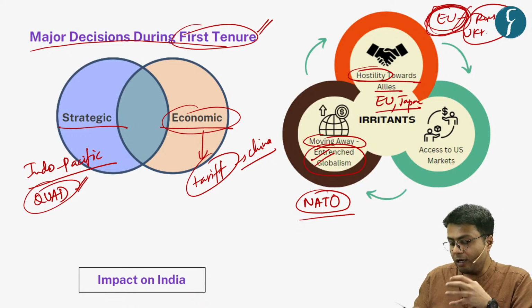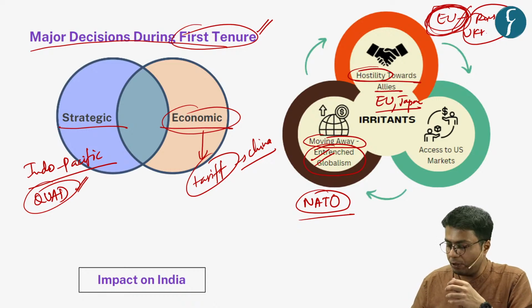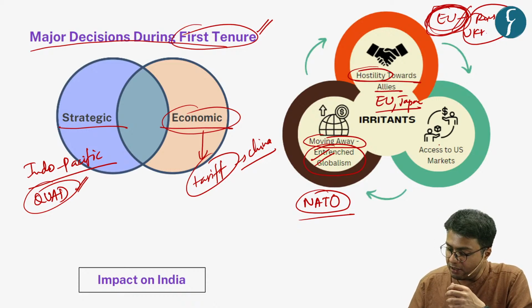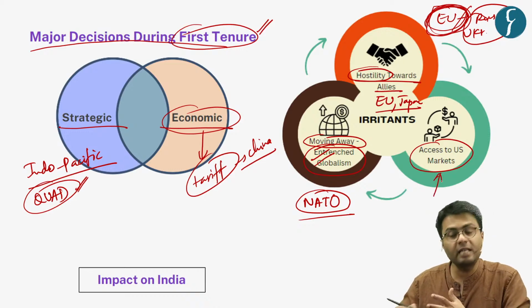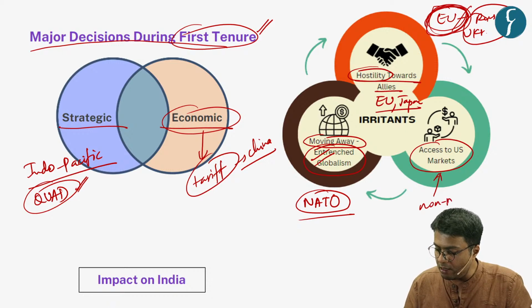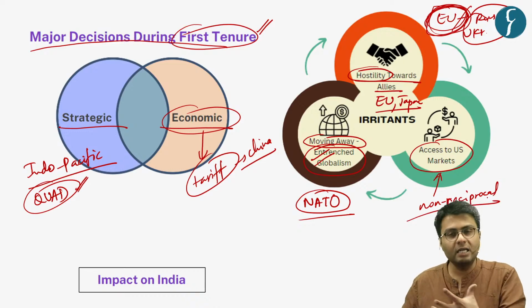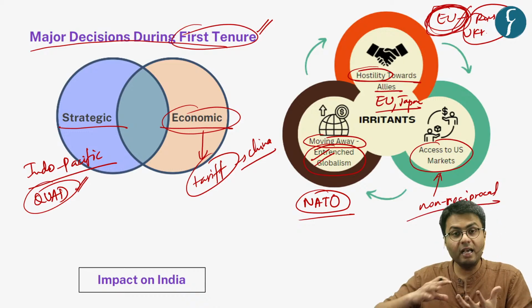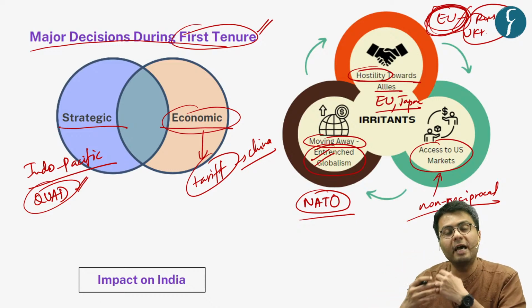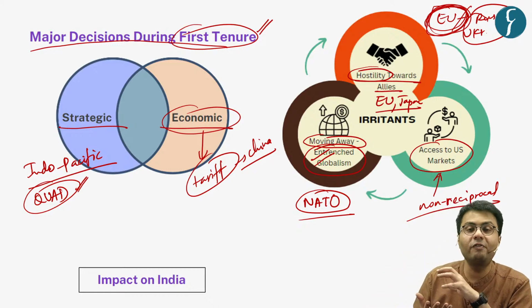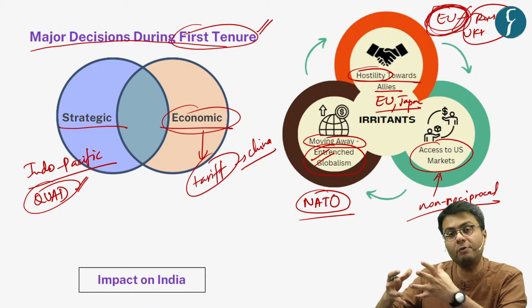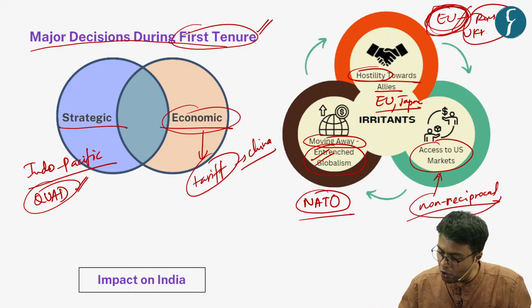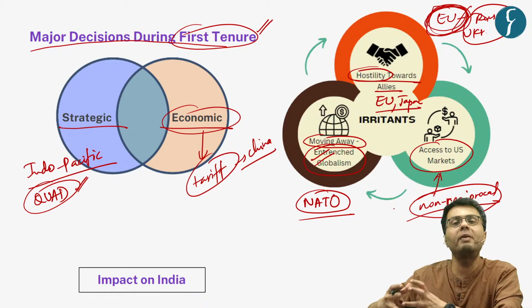Correct. And also, before President Trump, the United States provided its allies access to the markets of the United States. And how was this access provided? It was provided in a non-reciprocal manner, which means that developing countries such as India and Bangladesh can export goods to US markets at significantly lower tariffs, whereas the same advantage was not applicable for goods coming from the US. So these were non-reciprocal benefits which were extended to many countries.